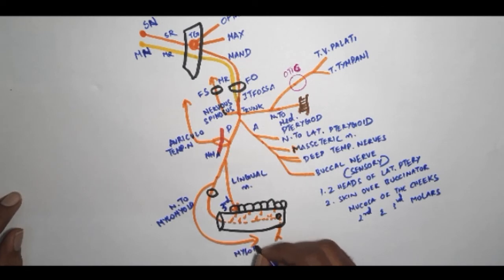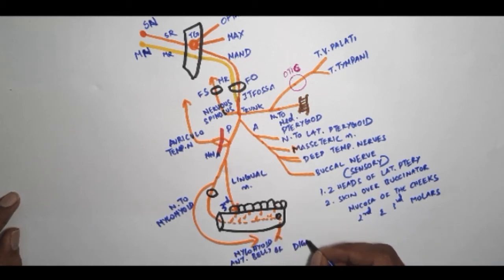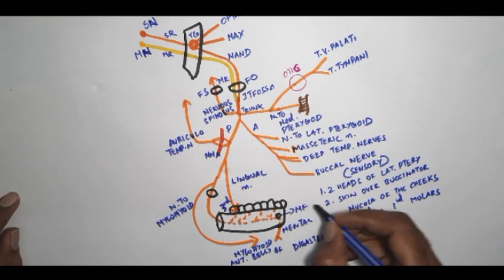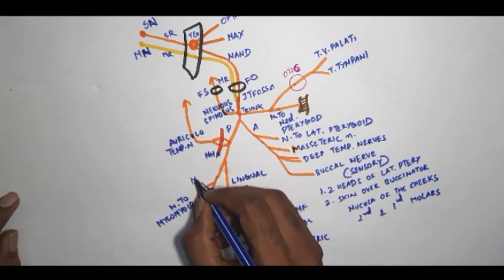One is mylohyoid, the other one is the anterior belly of digastric. This one is the mental nerve that is coming out through the mental foramen. So this one is the mental foramen. This is the mandibular foramen.